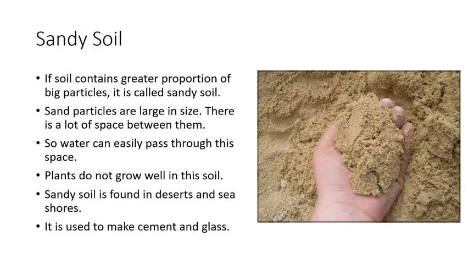The sandy soil's particles are large in size, and there's a lot of space between the particles, so water can easily pass or penetrate, and the plants do not grow well in this soil because the water holding capacity is very less. This sandy soil is used to make cement and glass.